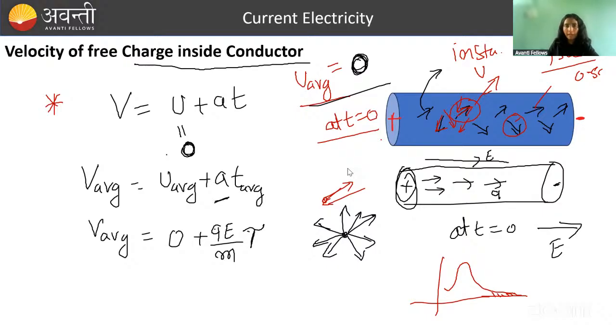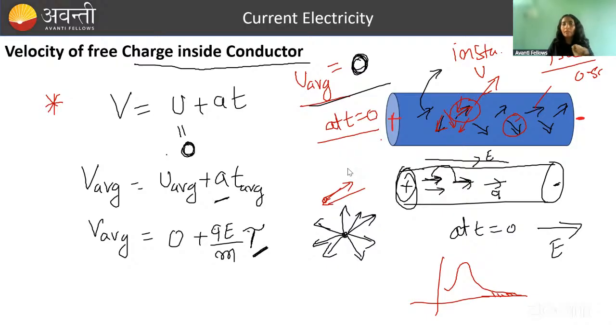If you have supplied an electric field, any mobile charge carrier will start moving in a certain direction. Let's say there are only positive mobile charges, so all are moving in this direction. They are so closely spaced that collisions can occur between one atom and another. So the time between two collisions is taken as tau.